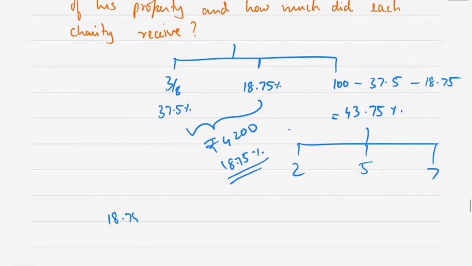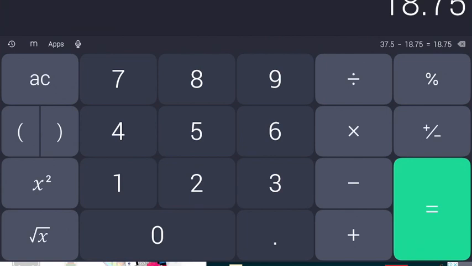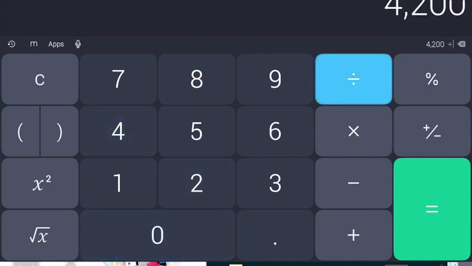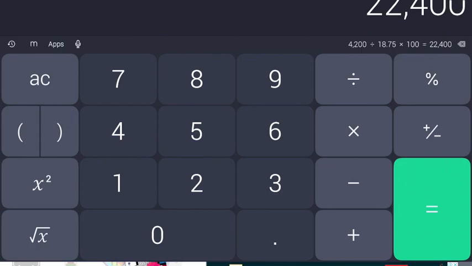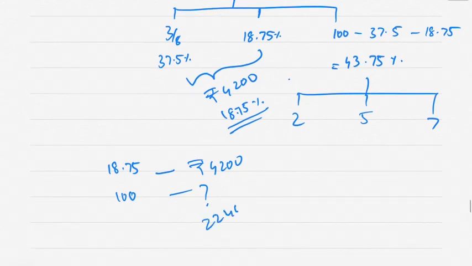So if 18.75% is rupees 4,200, 100% is how much? 4,200 divided by 18.75 multiplied by 100 comes to 22,400.